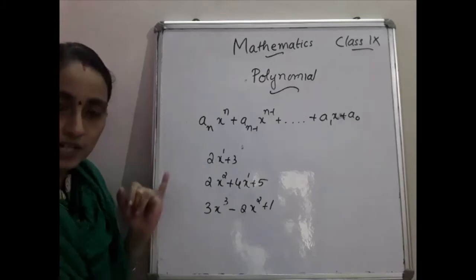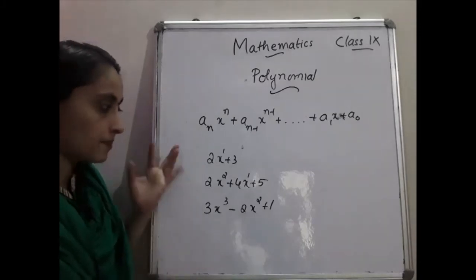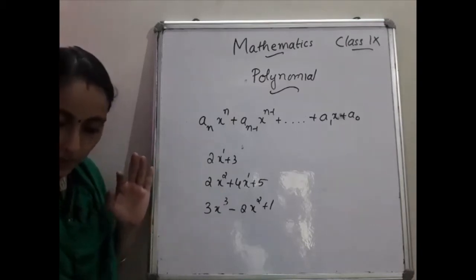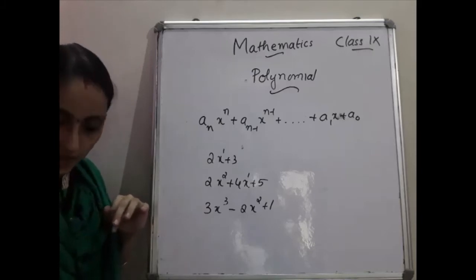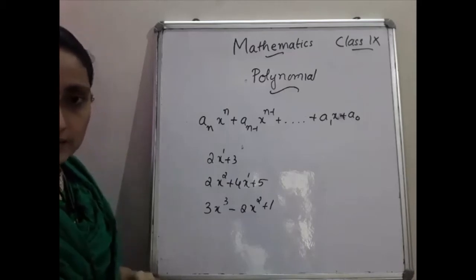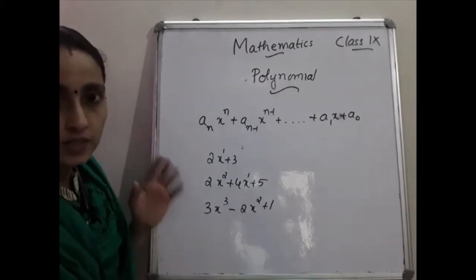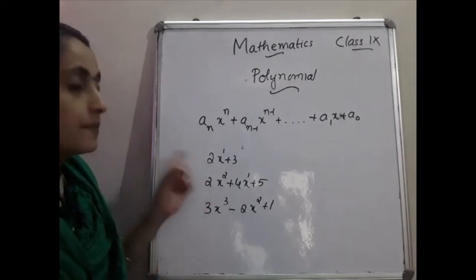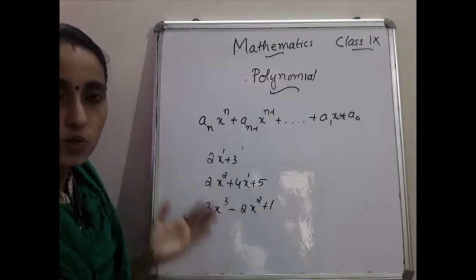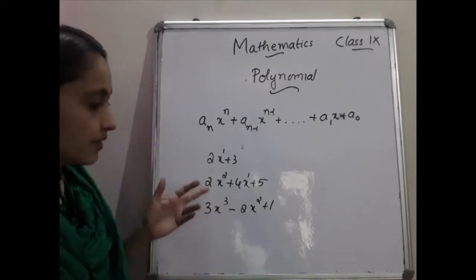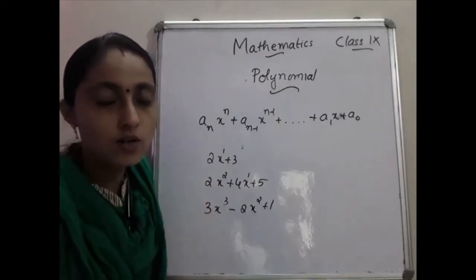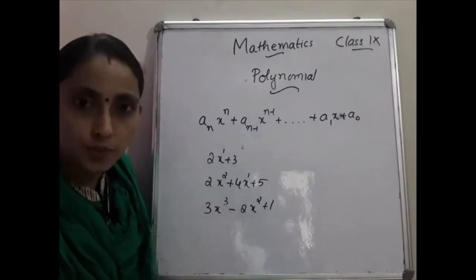These are the basic definitions. What are the basic definitions? What is a polynomial, examples of polynomial, then terms of the polynomial, coefficients, then the degree of the polynomial. Okay, then we'll move to the different types of polynomials. You already know: linear polynomial, quadratic polynomial, cubic polynomial. Linear polynomial means degree 1. Those polynomials having degree 1 are said to be linear polynomials. Quadratic means a polynomial whose power is 2, or degree 2. Then that polynomial is said to be a quadratic polynomial. And the polynomial whose degree is 3, you can say it is a cubic polynomial.